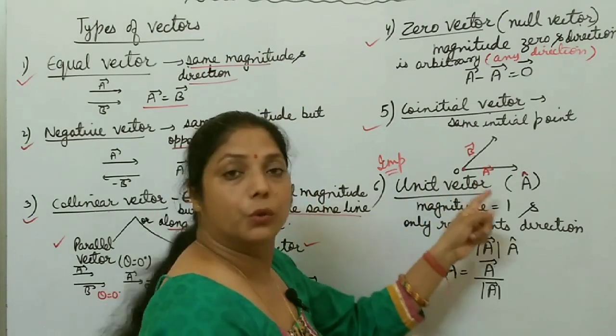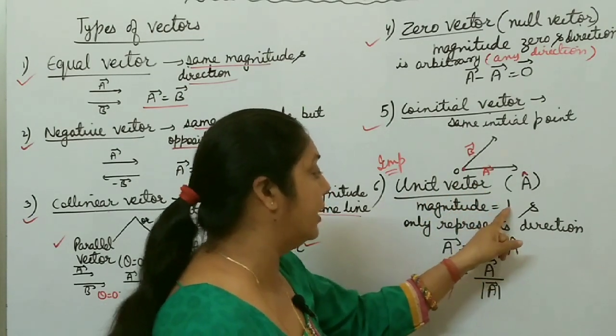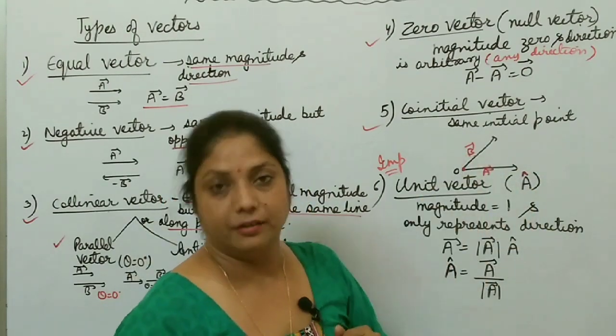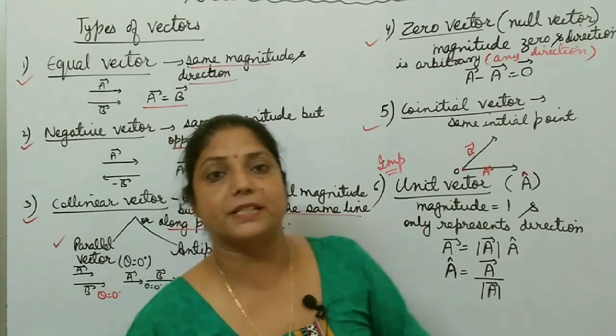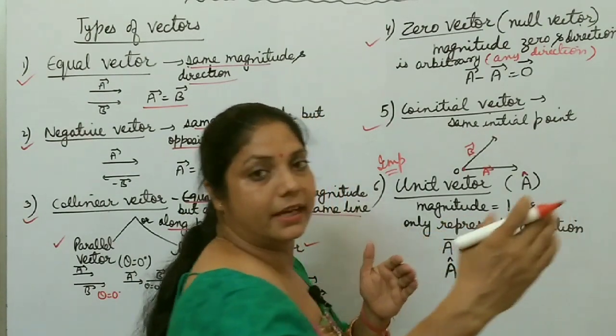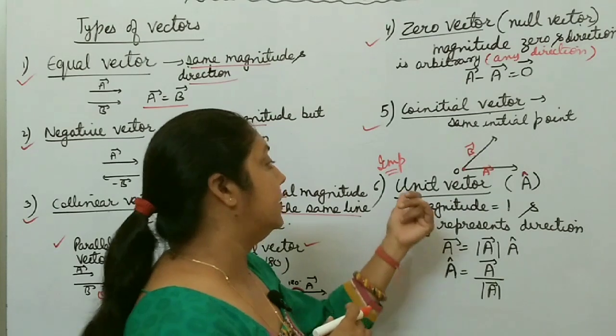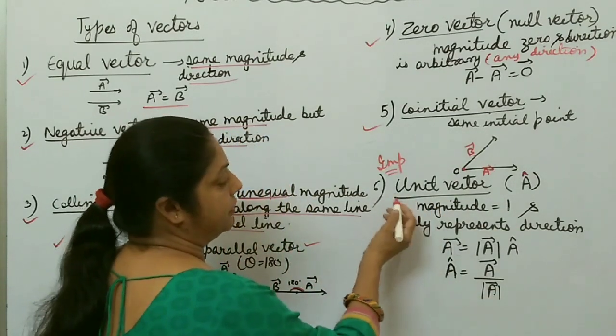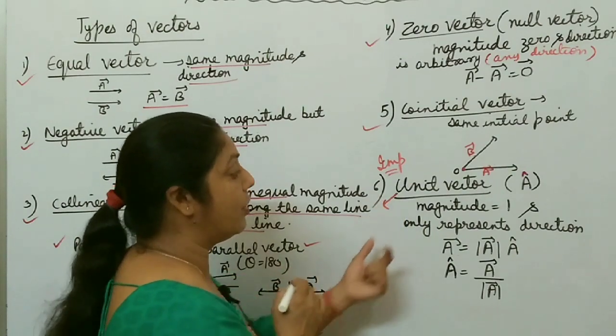So unit vectors are those vectors whose magnitude is 1 and it represents the direction of the given vector. Suppose a force is acting towards the right side, north, south, west. So this unit vector is used to represent that direction. So this vector is very, very important.